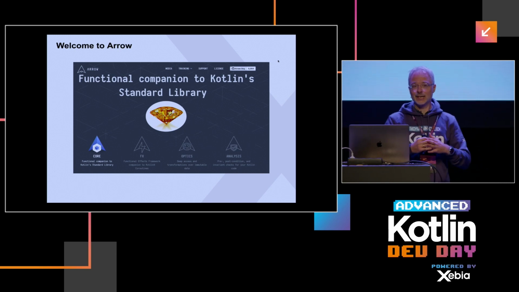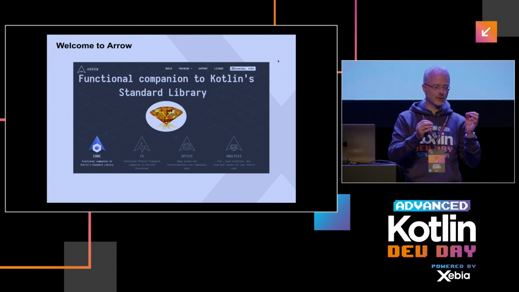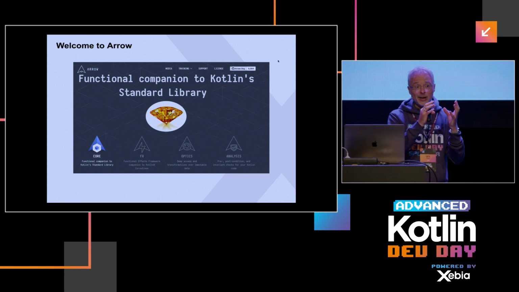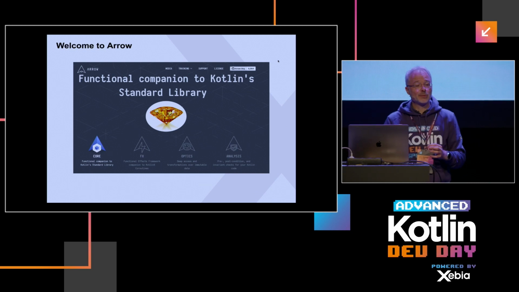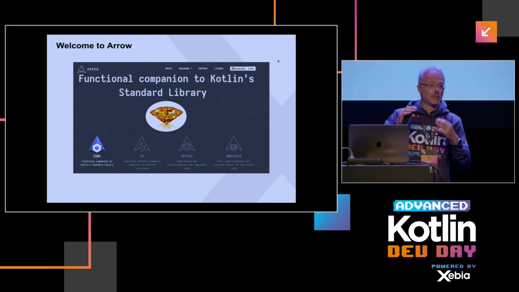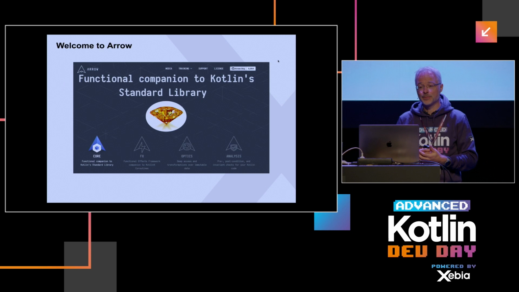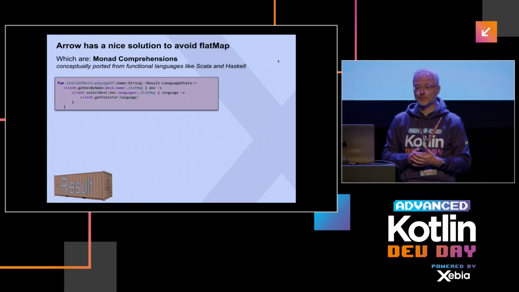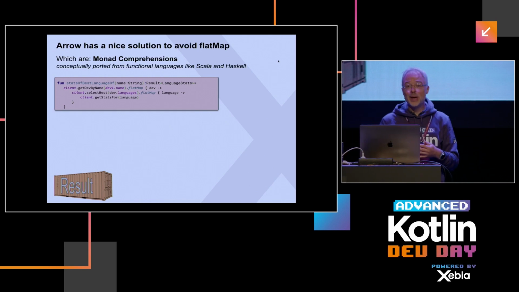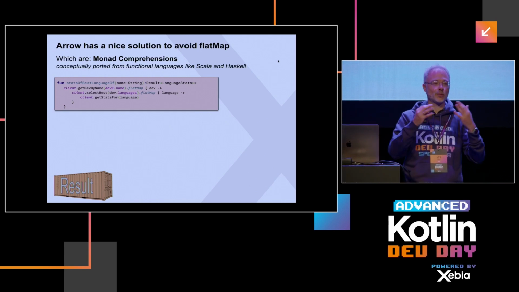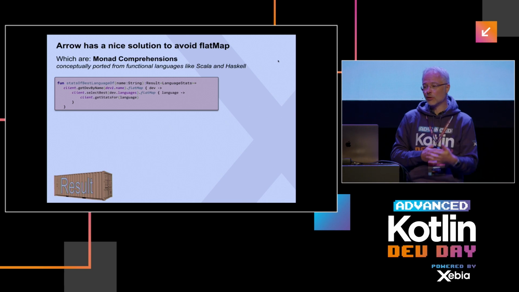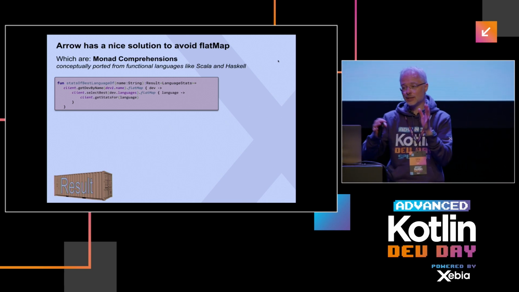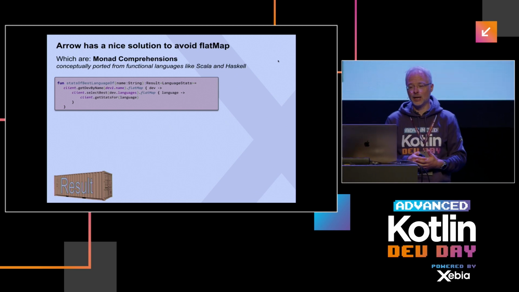So first, it has flexible structures. At the core, it's called effect. We've heard it before. And these effects you actually can apply to very different data types to also create composable monadic behavior. This is for one. They also offer you a variety of monads. And on top of that, they also, as said, make it for you quite easy to work with these data structures. So what they also offer is something that's called monad comprehensions. These are also things that are taken from functional languages like Scala and Haskell.